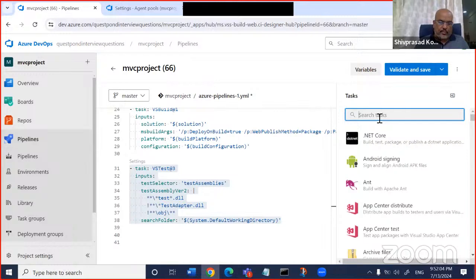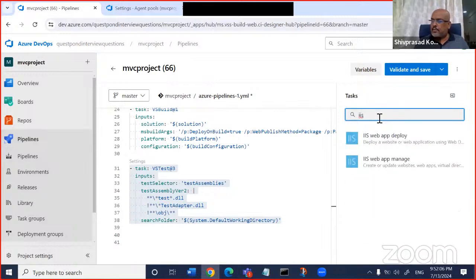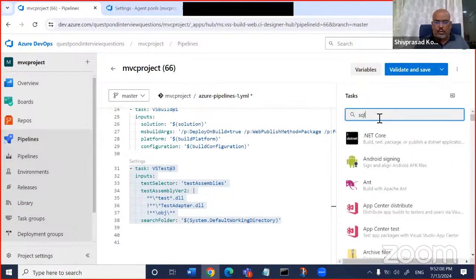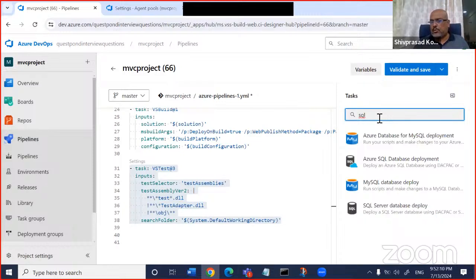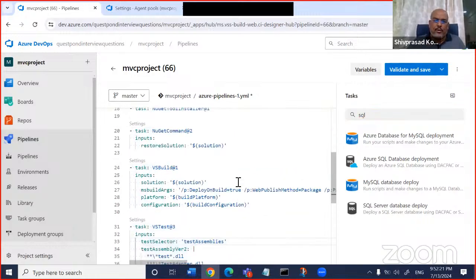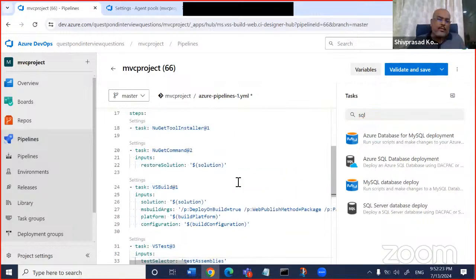Over here, let us say I want to create an IIS directory. I want to go and run an SQL script, on SQL Server you want to deploy a script, right? So don't try to buy anything, and if you have some command line, you will use script. If you have some command line, you will write script. Okay, that's what it is.